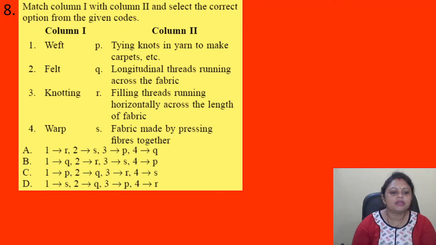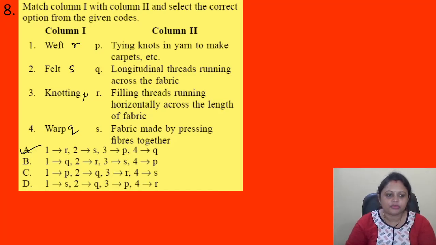Okay, so here the correct answer is option A. That is, weft is R, filling threads running horizontally across the fabric. Then felt is the fabric made by pressing fibers together. Then knotting is tying knots in yarn to make carpets, etc. Then warp is the longitudinal threads running across the fabric. So here the correct answer is option A.